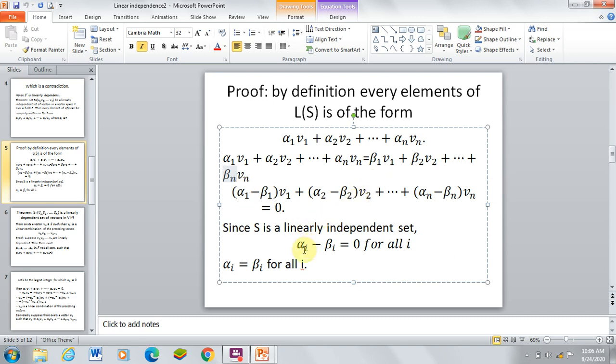We simplify that alpha i minus beta i equals 0 for all i. Therefore alpha i equals beta i for all i. Since the scalars are equal, the representation is unique. Hence proved.